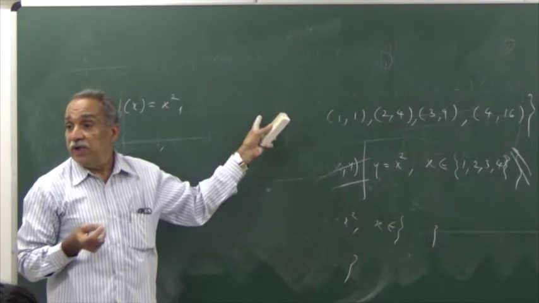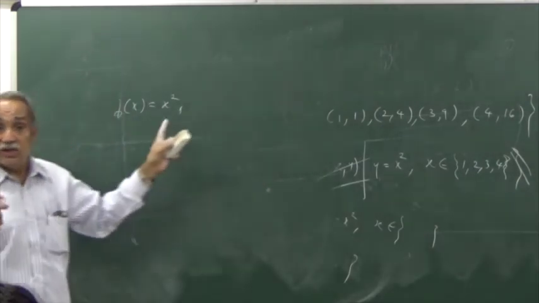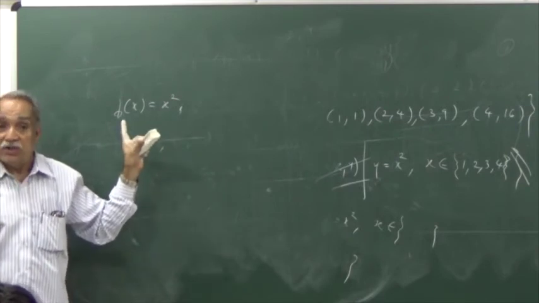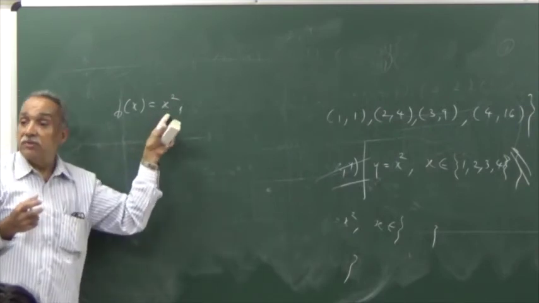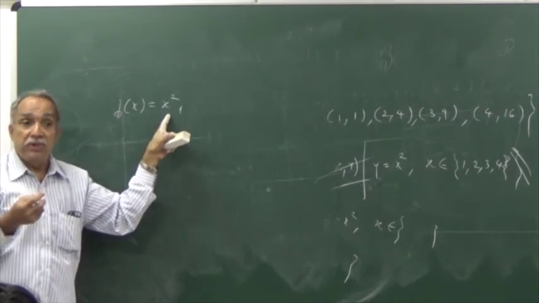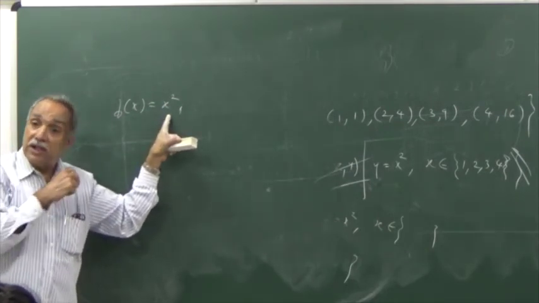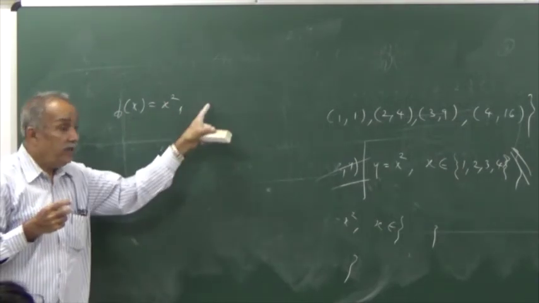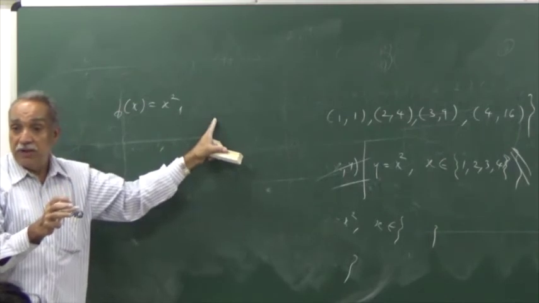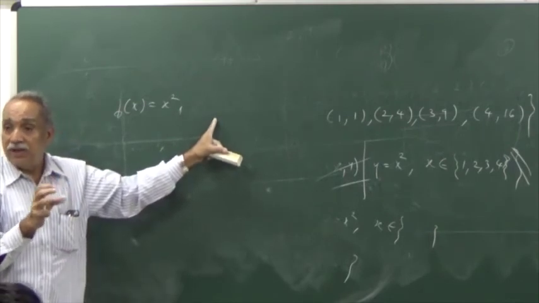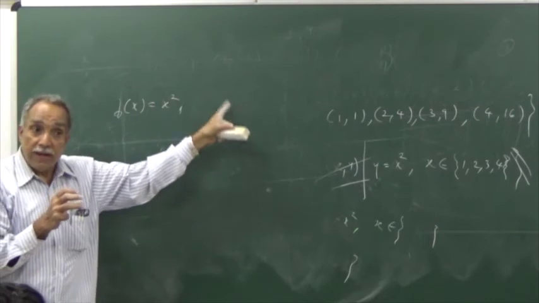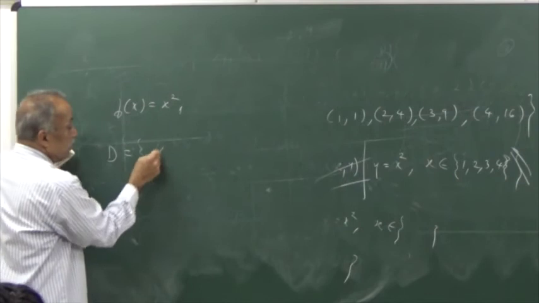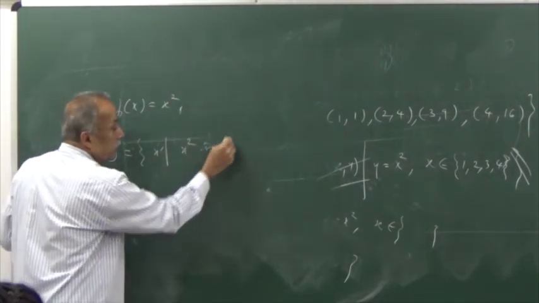In the absence of any such instructions, you should accept that the domain of the function is the set of all real numbers x on which you can apply this formula. For which numbers you can compute x square, take the collection of all such numbers; that forms the domain for this function. If any instruction is there, you accept it. You have the domain according to that instruction. In the absence of any instruction, domain will be the set of all x such that x square is meaningful.